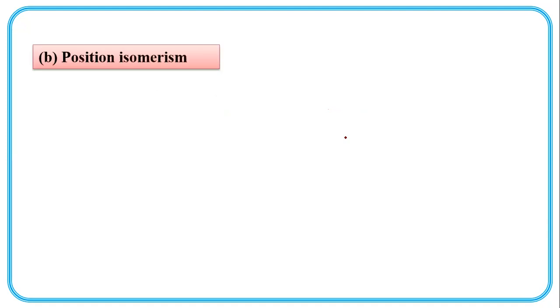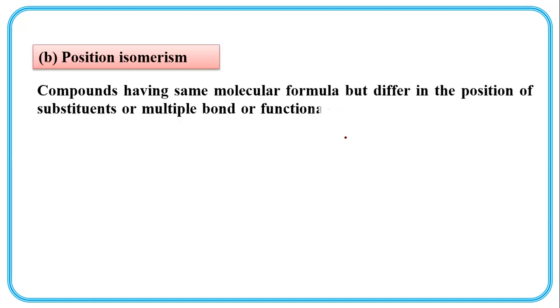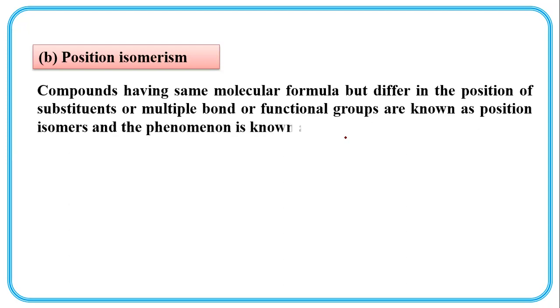Position isomerism. Compounds having the same molecular formula but differing in the position of substituents, multiple bonds or functional groups are known as position isomers, and the phenomenon is known as position isomerism. The position of substituents, double or triple bonds, or functional groups, if any, is at different positions.